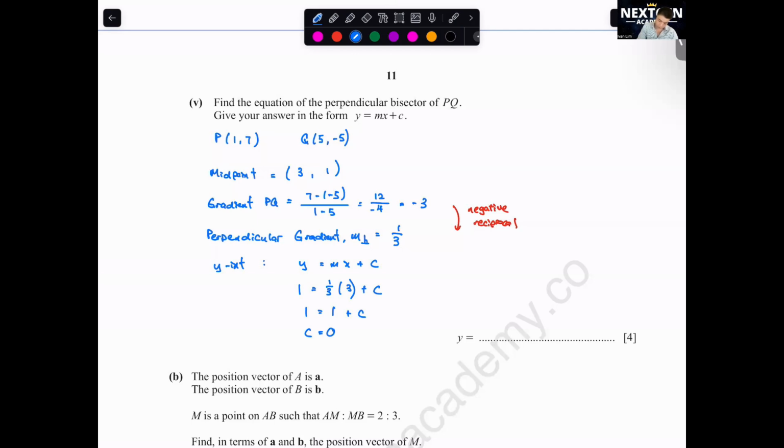Okay, so you need these few points. I'm using the midpoint, then this gradient, I substitute into here. These 3 points to find the C. Then the final one, we use this value C and this M value, we put into y equals mx plus C. So we just get y equals to 1 over 3x.